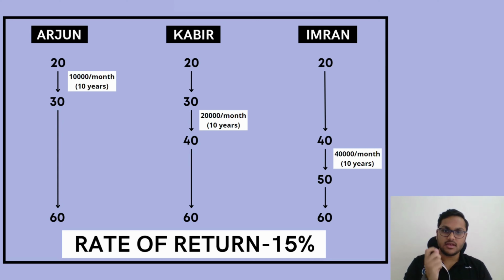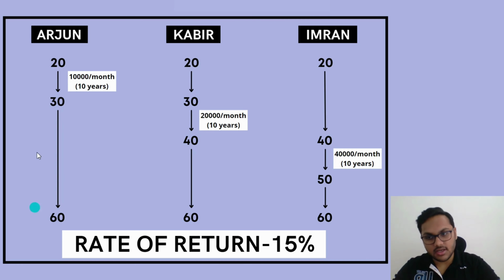Arjun invested the least amount of money among all the three friends, but he invested at an early age. So he is left with these 30 years until he turns 60, compared to Kabir, who is left with only 20 years, and Imran, who is left with only 10 years till he turns 60. For these remaining 30 years, Arjun kept on getting interest on the investments he made. Every year he just kept on getting more and more interest, compound, right? This is the reason why Arjun made the most amount of money at the age of 60, because he started investing at an early age.